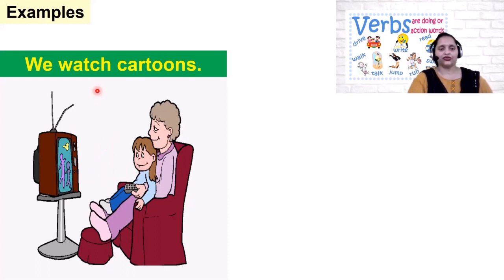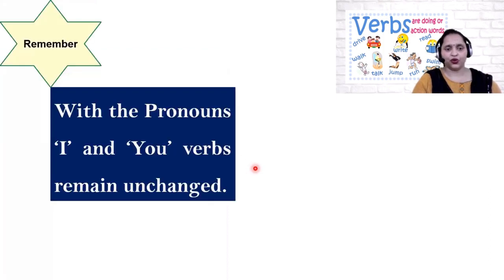Here the action word or verb is watch. With plural pronouns, the verb remains unchanged. You can see in this sentence also that we have not changed the verb. It is like that only. Okay, children?